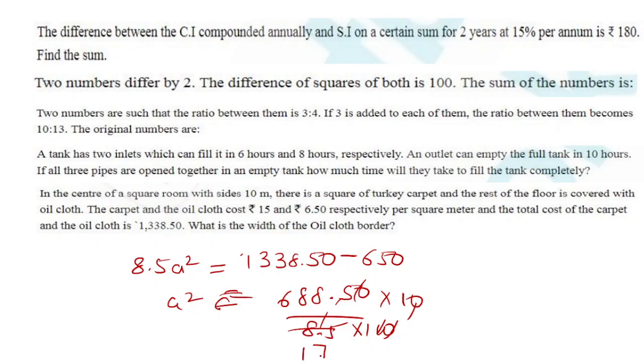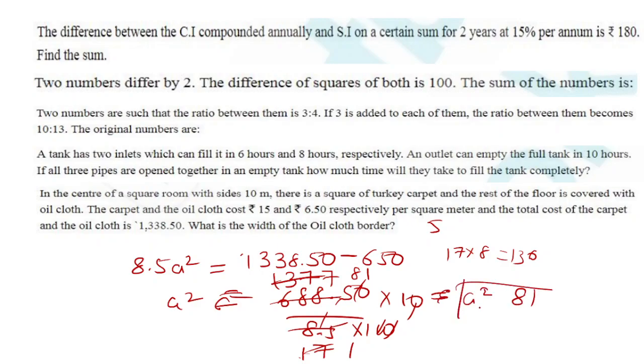Let's divide: 5 into 5 is 25, 5 into 6 is 30, and so on. So here we get 17, and then 17 into 8 is 136. So here you get the value of A square is equal to 81.